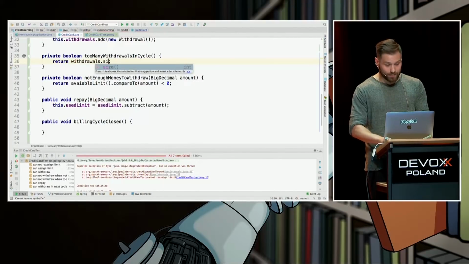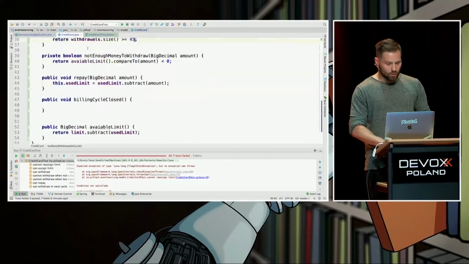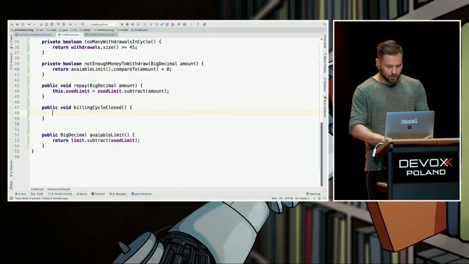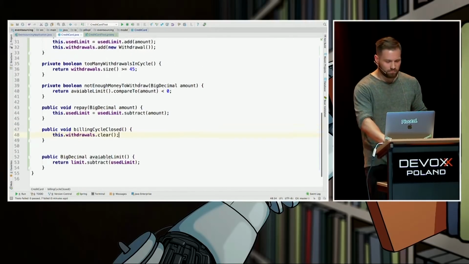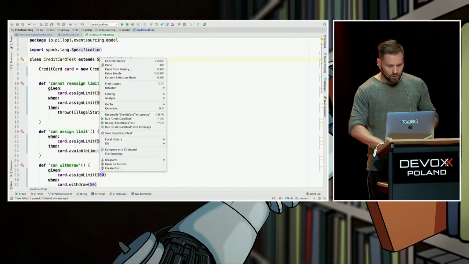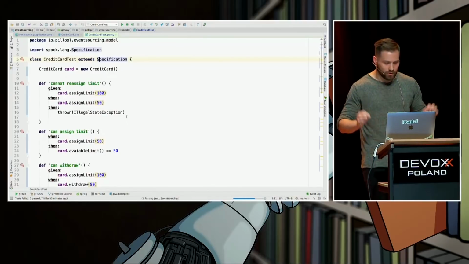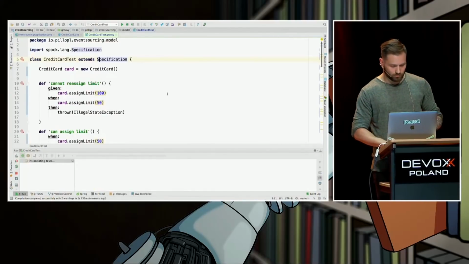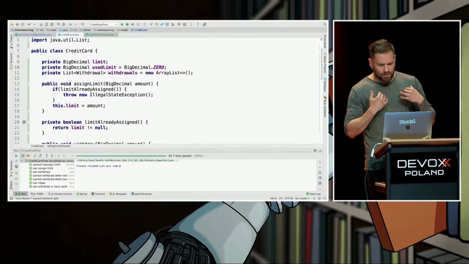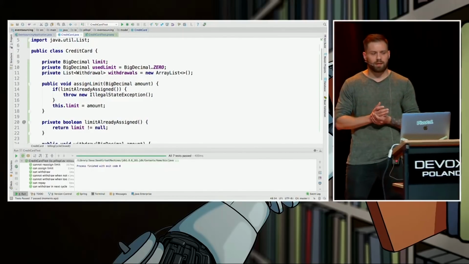Is the size bigger or equals to 45? And here what? Beginning cycle close. I think we could, for instance, I don't know, clear the list of withdrawals. Let's see whether the tests are passing. I think they will be green. Fingers crossed. They are green. Cool. But let's stop for a while and think what we have just done with the withdrawal list.